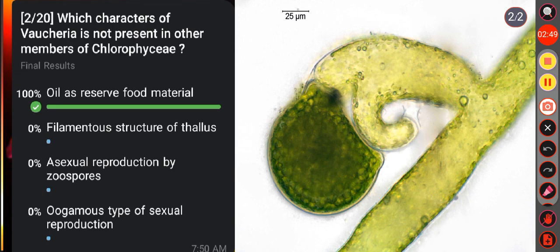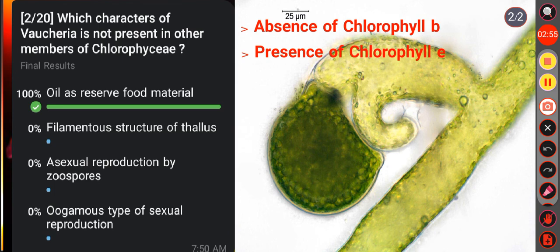Some important characters of this genus are absence of chlorophyll B and presence of chlorophyll E. We know in green algae, chlorophyll A and chlorophyll B both pigments are present. But in Vaucheria, instead of chlorophyll B, chlorophyll E is present, and the pigment chlorophyll E is the characteristic of the class Xanthophyceae. Then absence of pyrenoids.